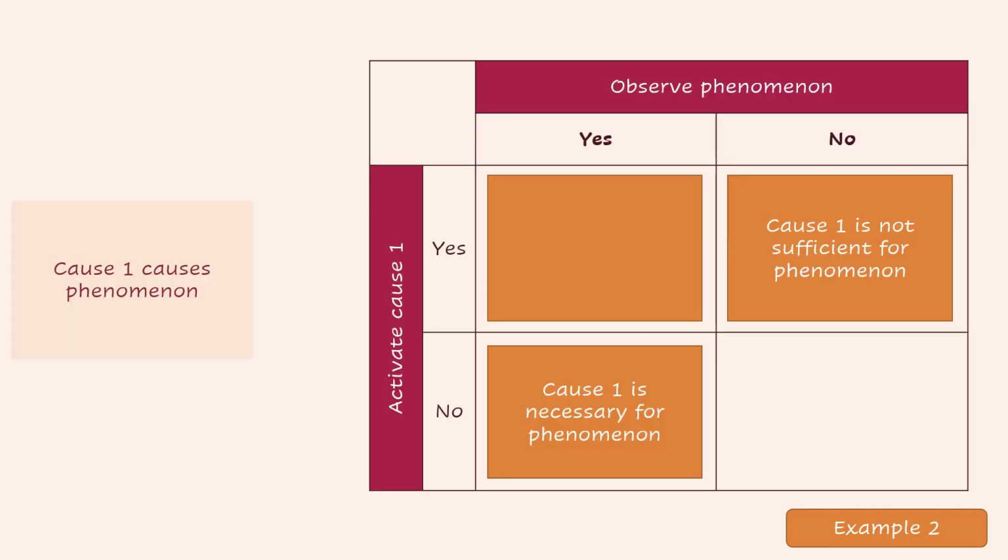How is the test set up? What we do normally is to activate the cause one and then collect data on the yes square. But the fact is that there is as much information on the yes-no quadrant, where we activate the cause but we do not see the phenomenon, or in the no-yes quadrant, where we turn off the cause and we do observe the phenomenon still. You would have to wait for it to appear. To be honest, this is not normally how we collect the data. I hope you liked the two examples.